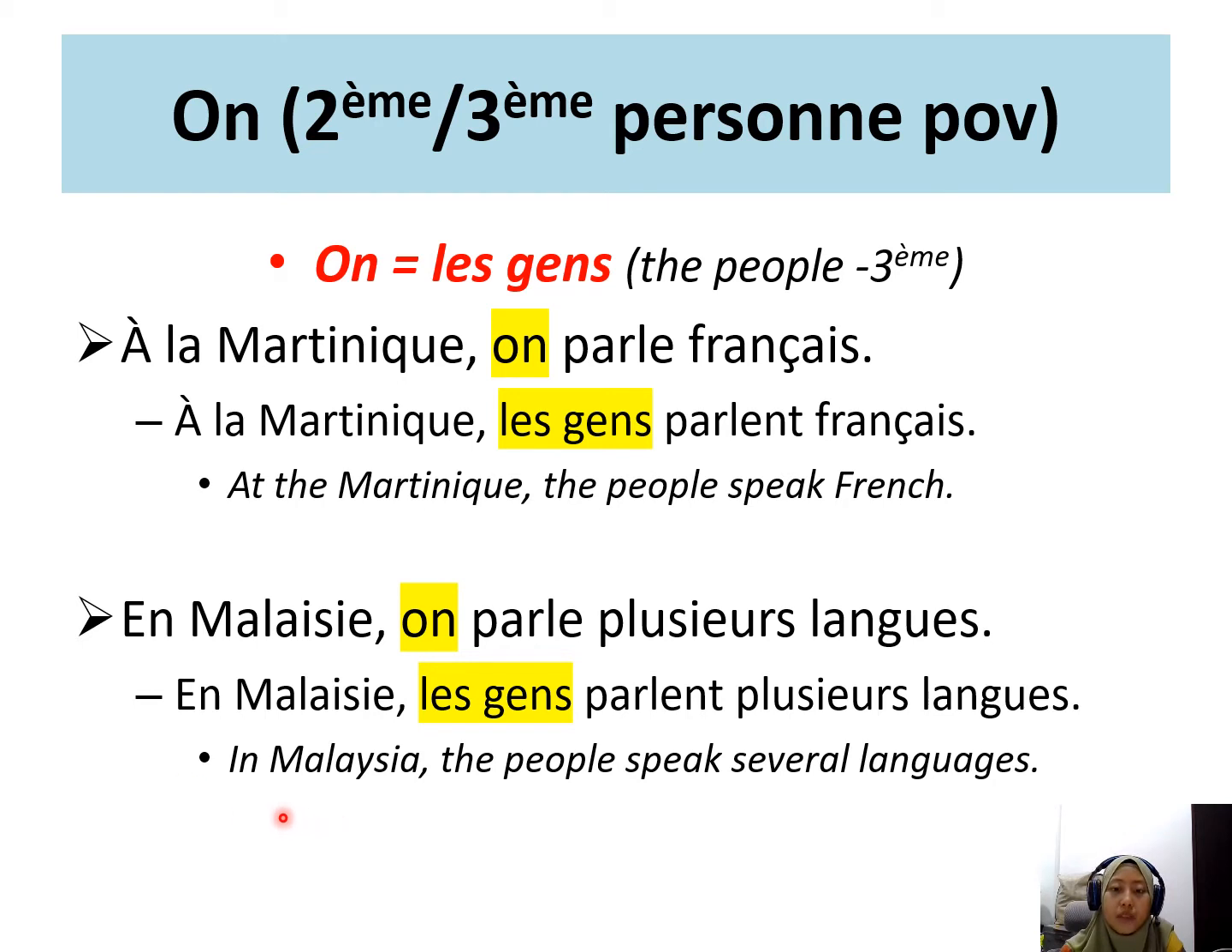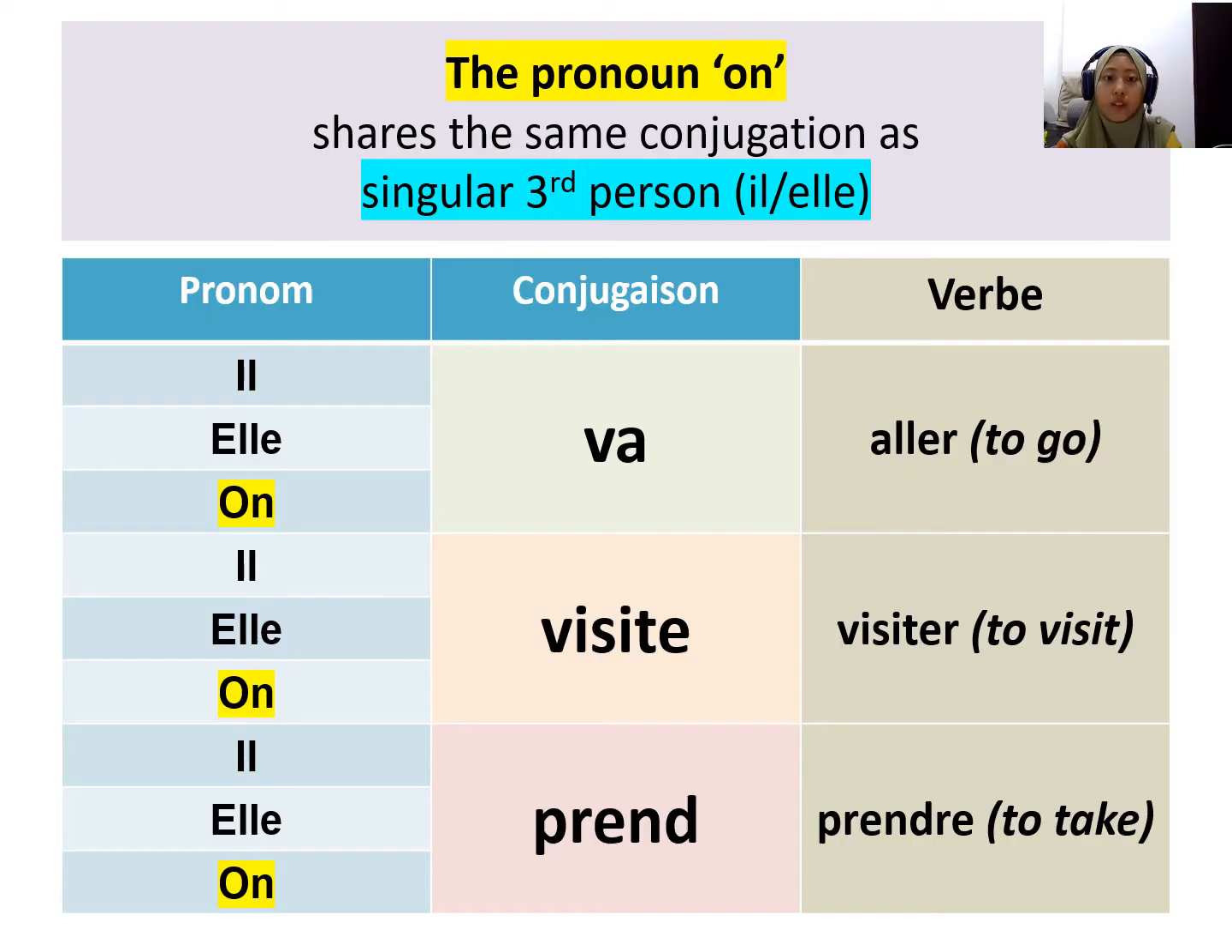Next one, in Malaysia, the people speak several languages. So, en Malaisie, on parle plusieurs langues. En Malaisie, les gens parlent plusieurs langues. So both are acceptable. Now, how do we conjugate the pronoun on?